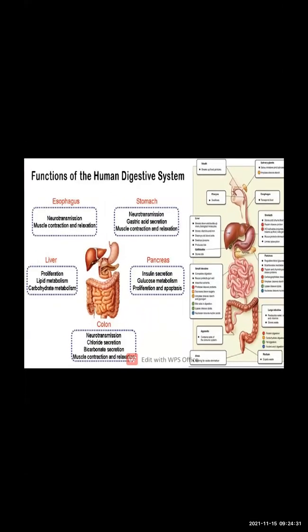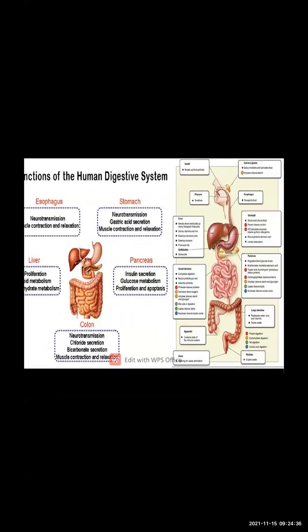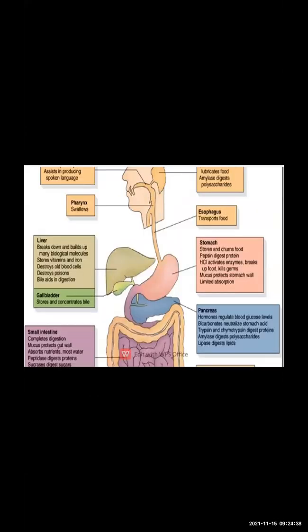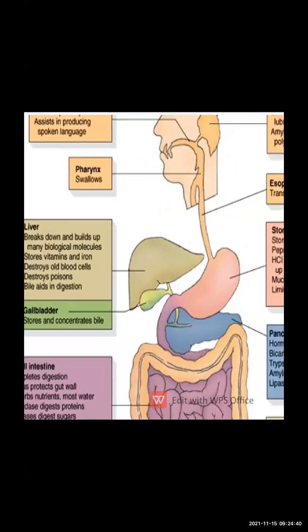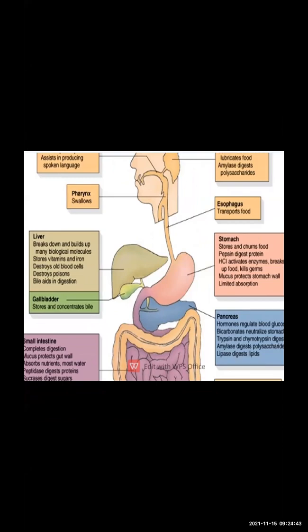Here you can see the esophagus, stomach, liver, and pancreas. All the organs have different functions. Here you can see very clearly how the digestion process starts from the mouth, then the pharynx, esophagus, stomach, liver, and pancreas. All these are the organs of the digestive system that you are seeing in the picture. One by one we will try to understand the process of digestion and how it starts.